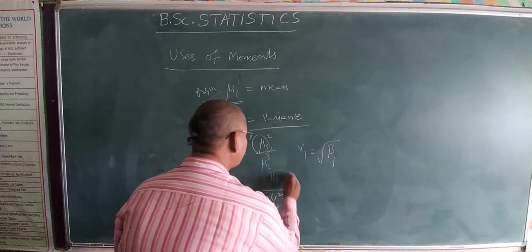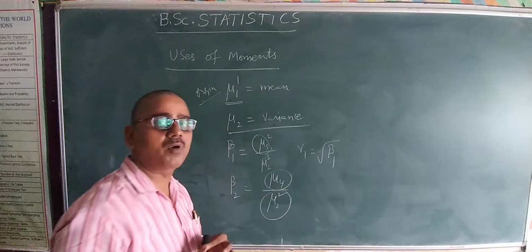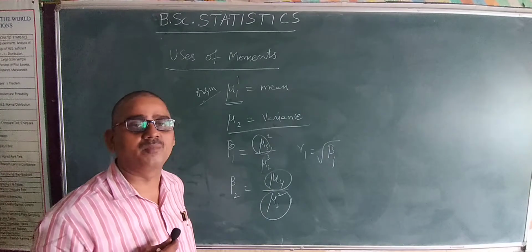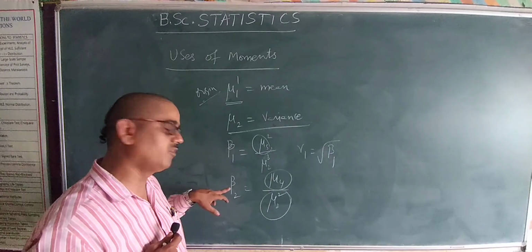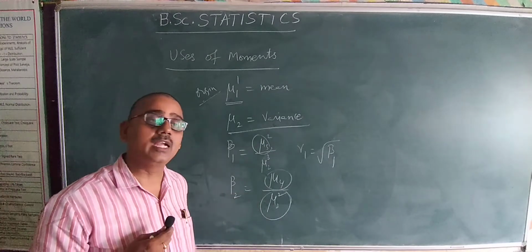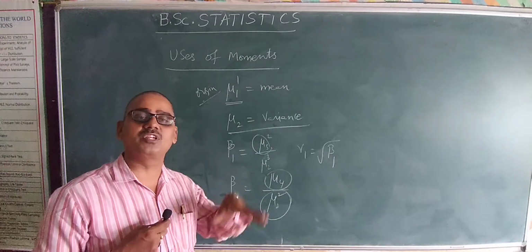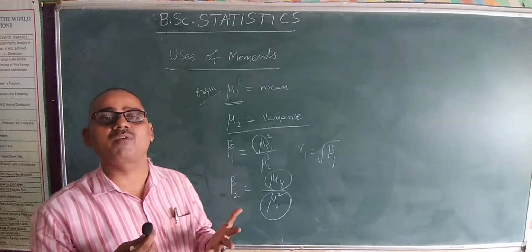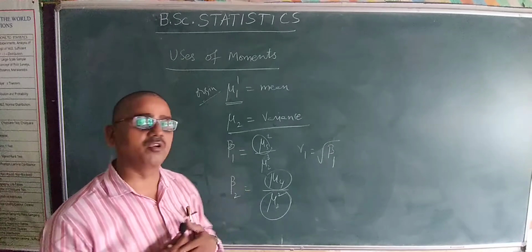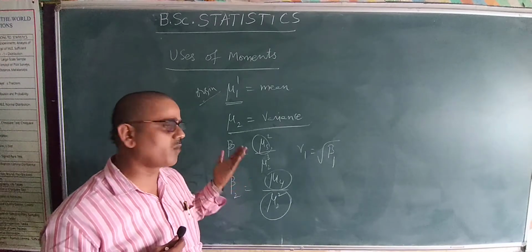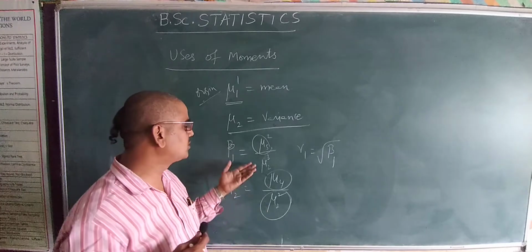So it depends on the two important moments mu2 and mu4. The type of kurtosis can be described with the help of the moments mu2 and mu4. And the coefficient of skewness is provided with the help of the moments mu2 and mu3.